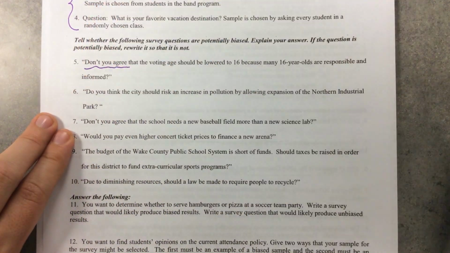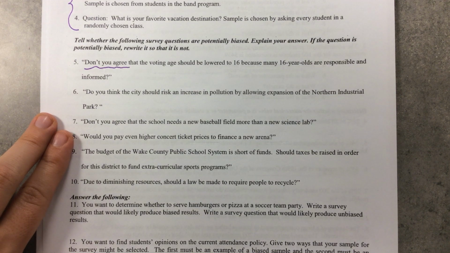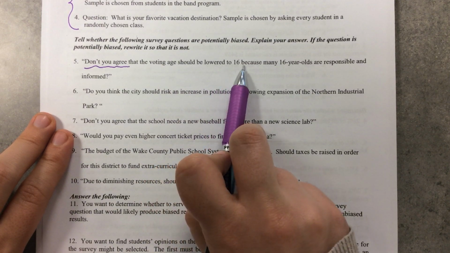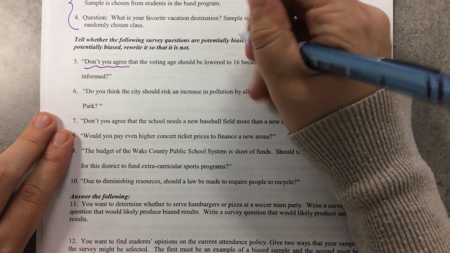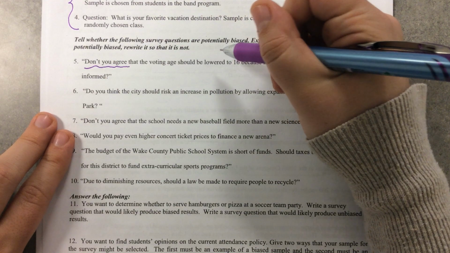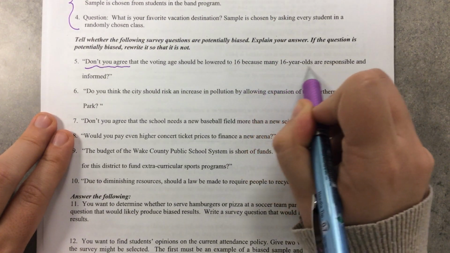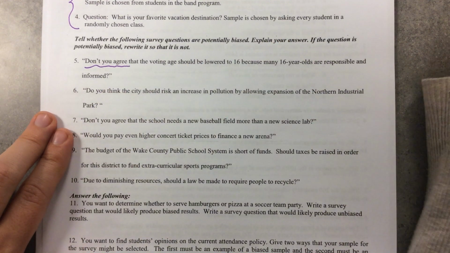Don't you agree? Uh-oh. Don't you agree? I'd love to agree because I'm a human and I want to be liked and agree with people. That should be a clue. The voting age should be lowered to 16. That's where it should stop. Should the voting age be lowered to 16 is where it should stop, but it doesn't, because many 16-year-olds are responsible and informed.